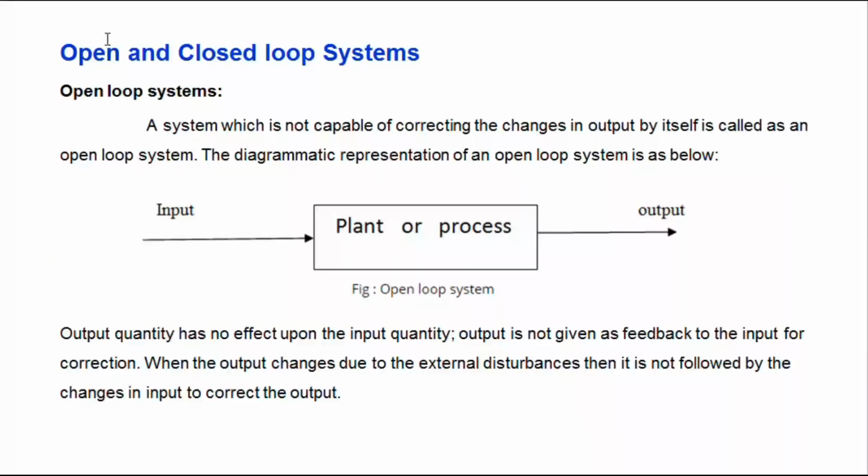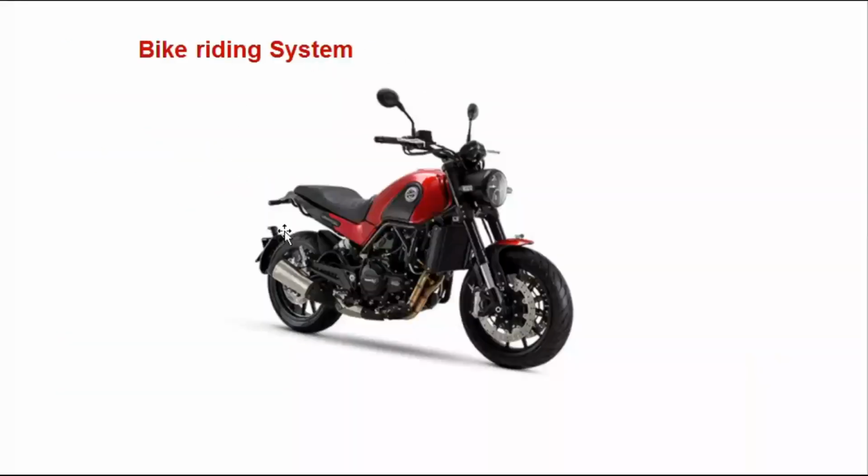Now let's see about open loop and closed loop control. The definition is that a system which is not capable of correcting the changes in output by itself is called an open loop control system. The output is not corrected by itself. I already explained this through the bike riding system. The bike riding system without a speedometer is called an open loop control system. The speed is not measured or sensed clearly without a speedometer. The output is not accurate in the case of an open loop control system.